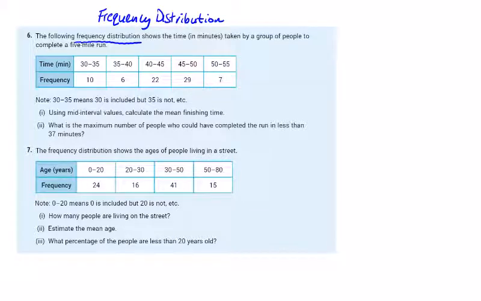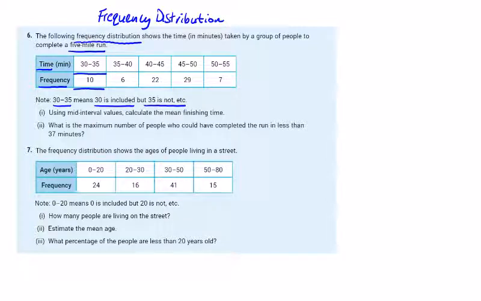In this video, we're going to look at frequency distribution. So this table here, we have time and we have frequency. The time is between 30 and 35 minutes. 10 people come home in that time period to complete a 5-mile run, and so on. 30 to 35 means 30 is included, but 35 is not, etc. And that's the way these mid-interval value questions work.